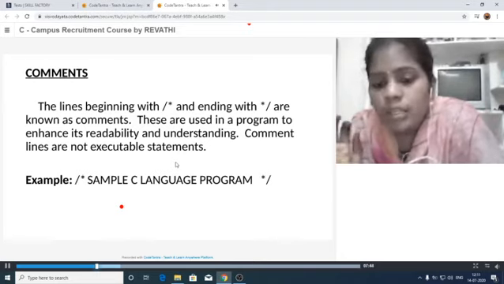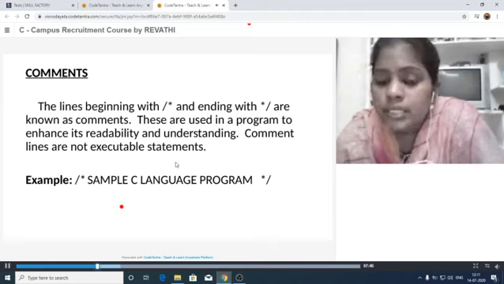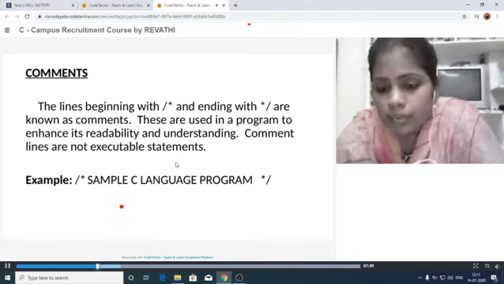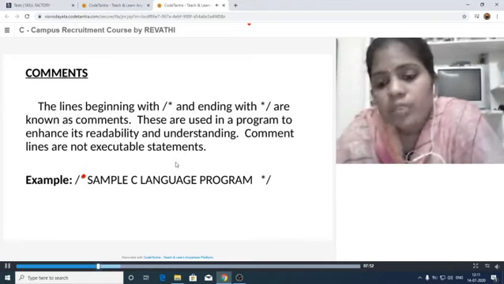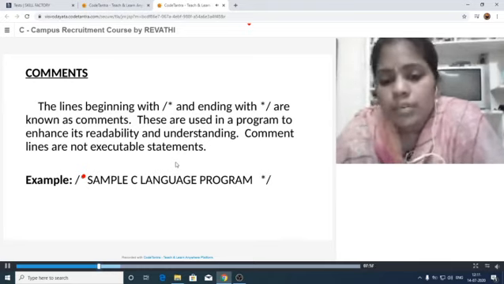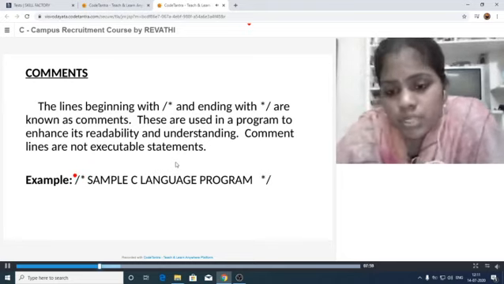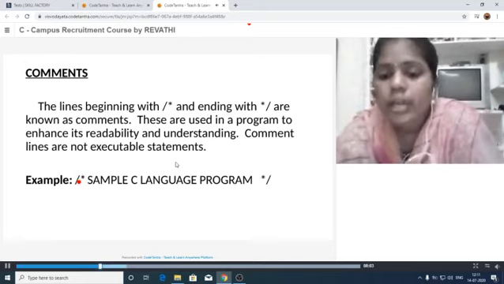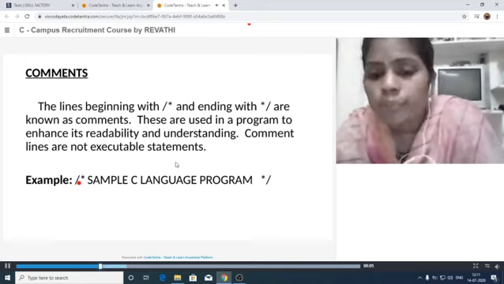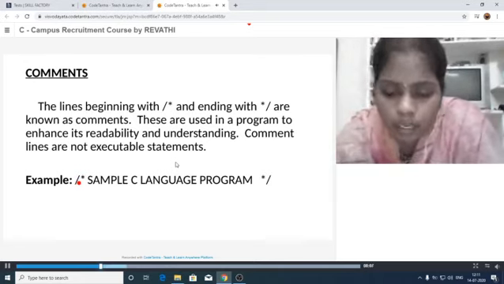Mainly these comment lines are single line comments and multi-line comments. Single line comments means we can write the content in a single line only. It cannot go into the next line. That means we have to use a double slash here. But if we want multiple lines of content about the program, then we must use the multi-line comment.